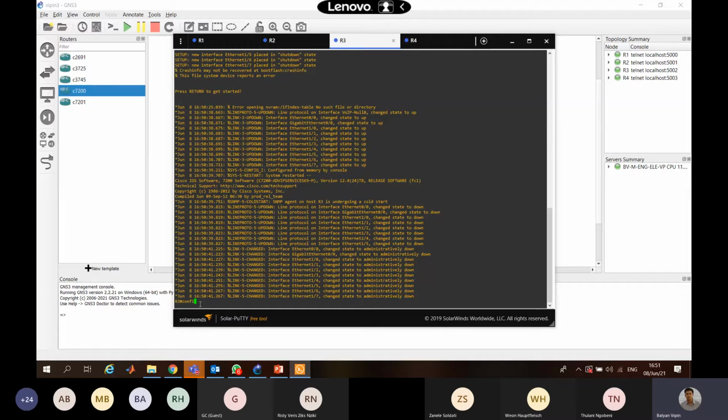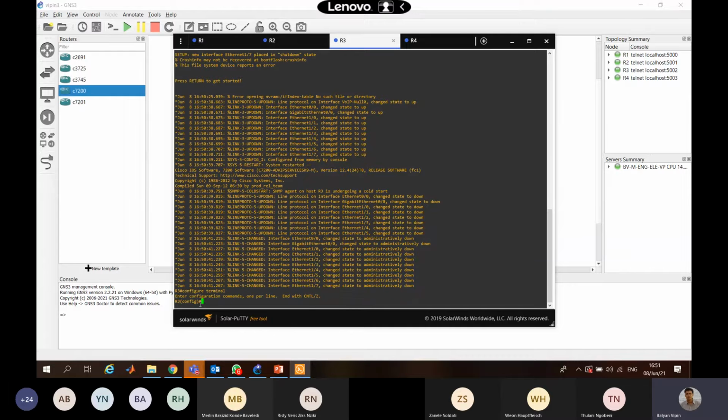You will write configure terminal, and now you enter into the configuration mode. Can you see this extra window which is appearing on it? Please confirm when I'm writing some commands on it. Yes, sir, we can see.